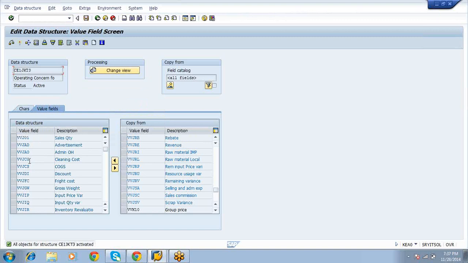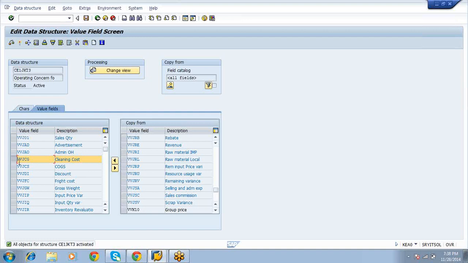Suppose this value field you don't want, and actually you want to create another value field. Then you cannot deactivate this value field. If you want, you can create a new one and assign it. This one you cannot deactivate.